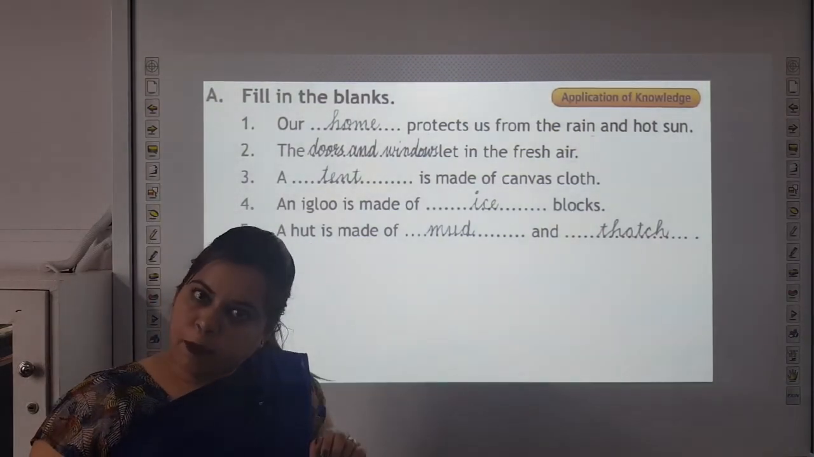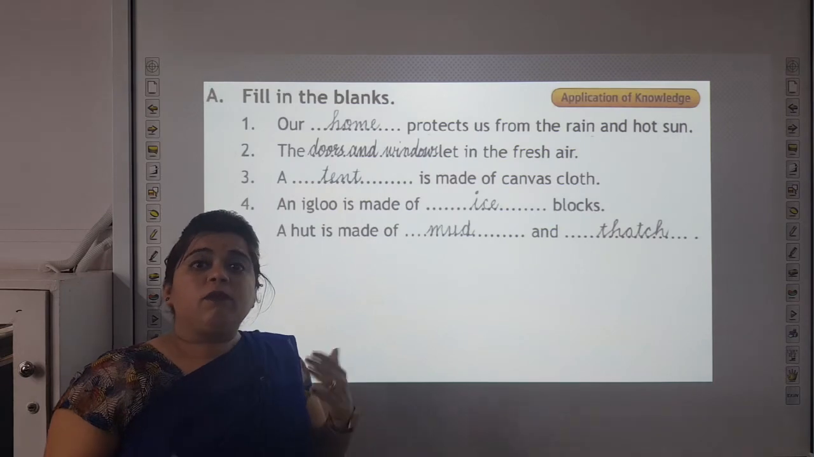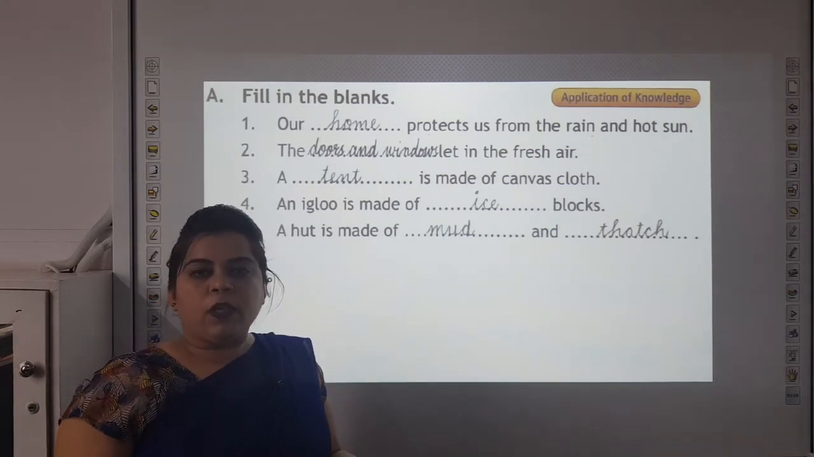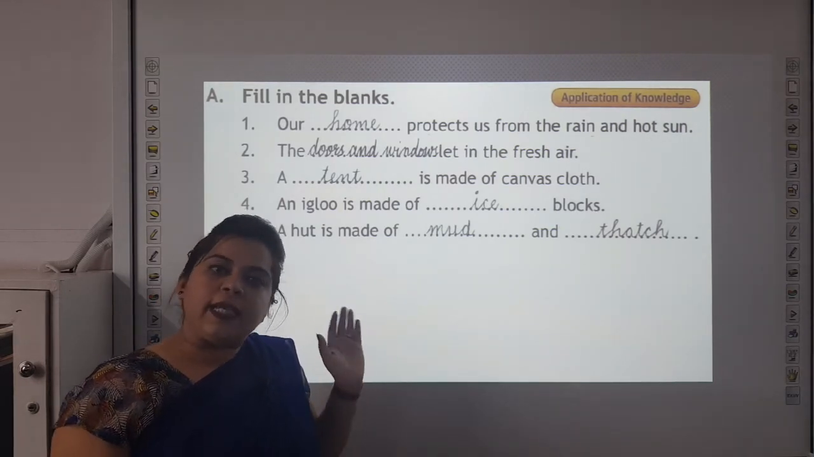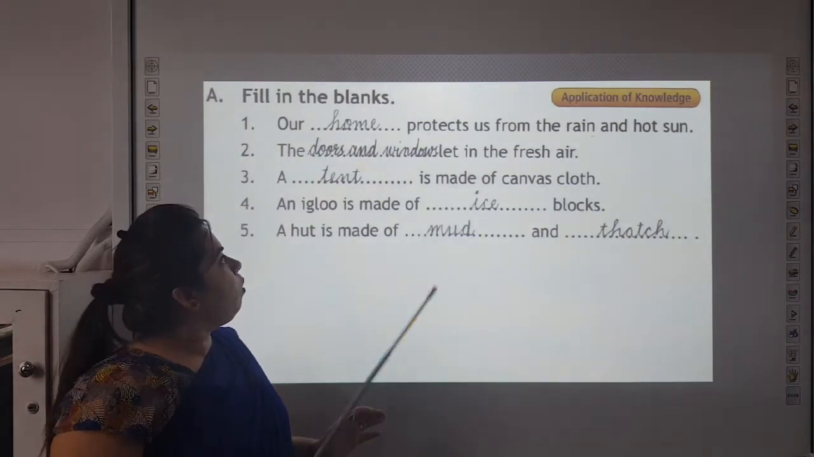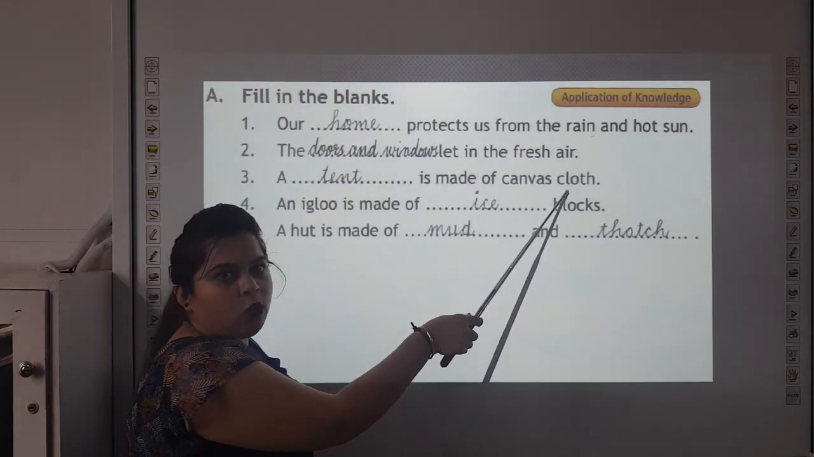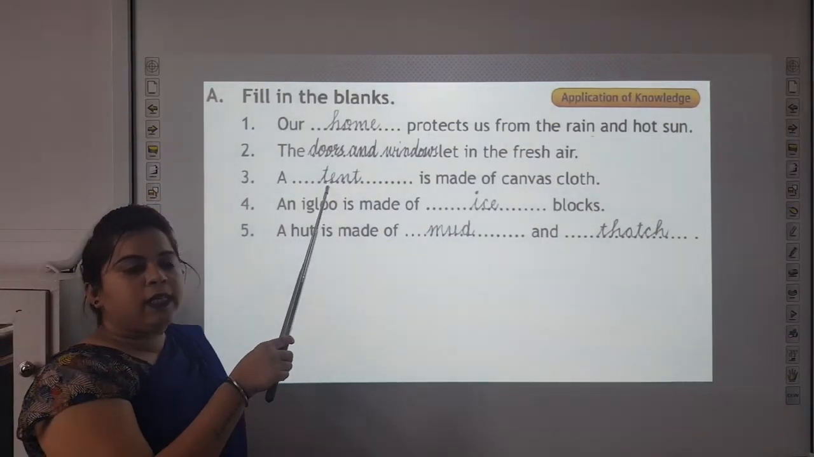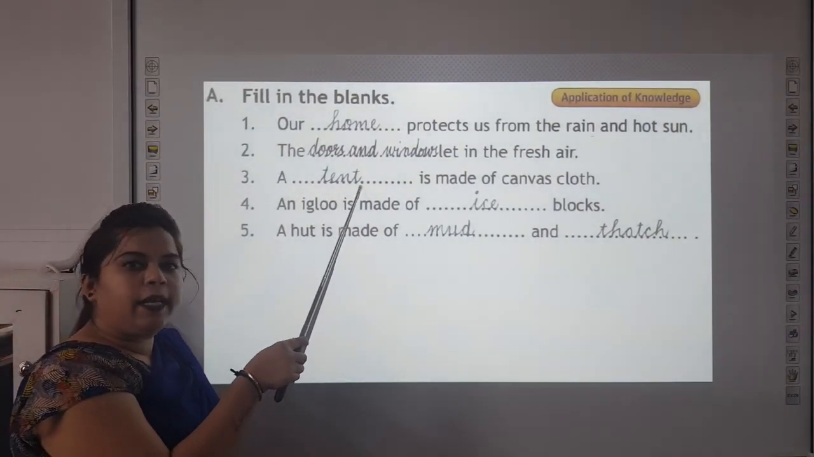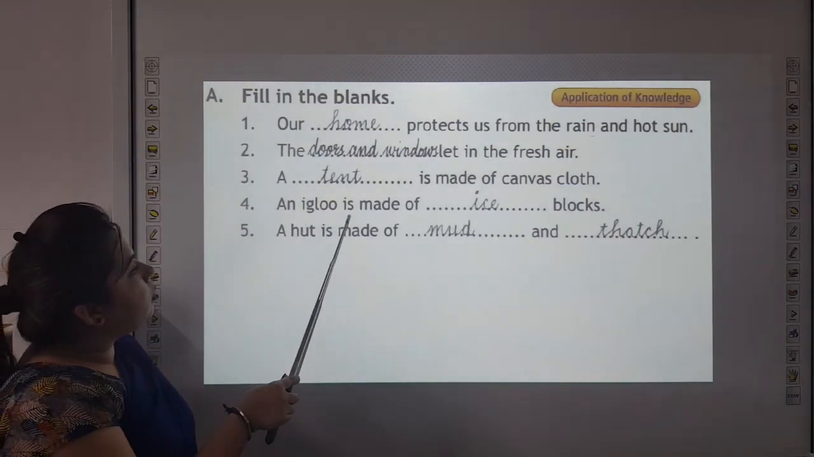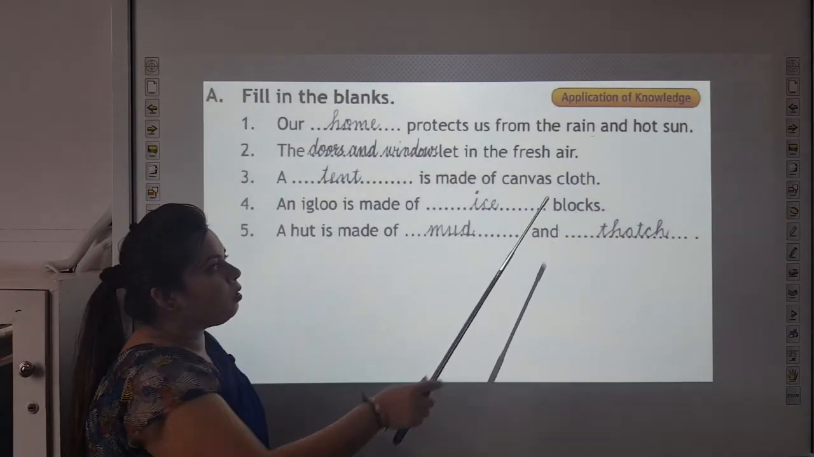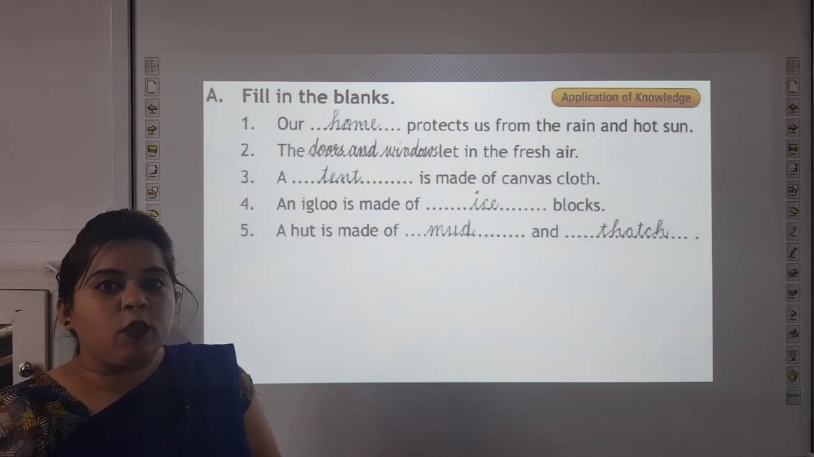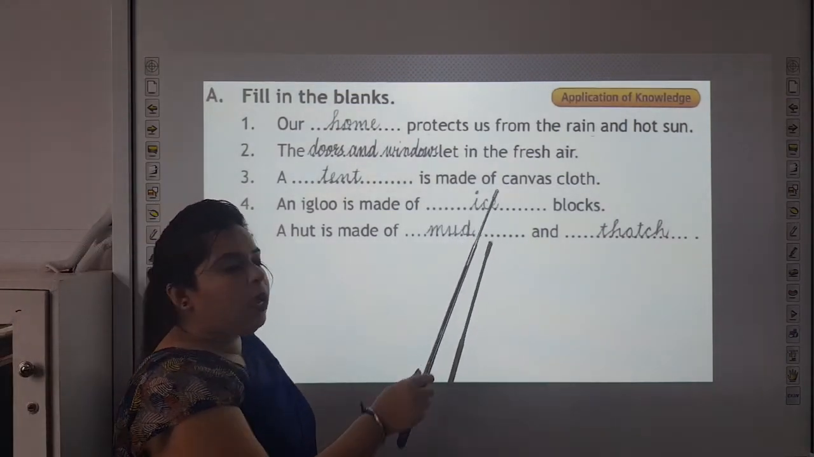Tent house is a temporary house. People who love moving from one place to another, they carry tent house with them. So, tent house is made of canvas cloth. Canvas is a thick cloth. Spelling of tent is T-E-N-T, tent. And igloo is made of dash blocks. As I explained to you, igloo is made of ice blocks.